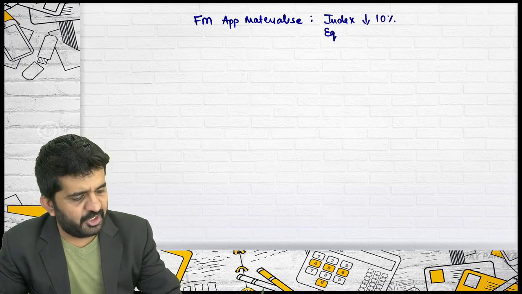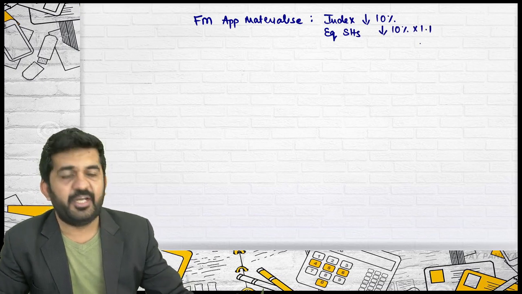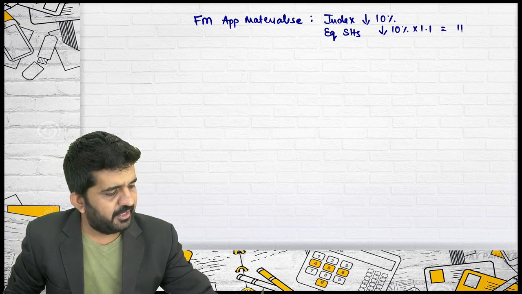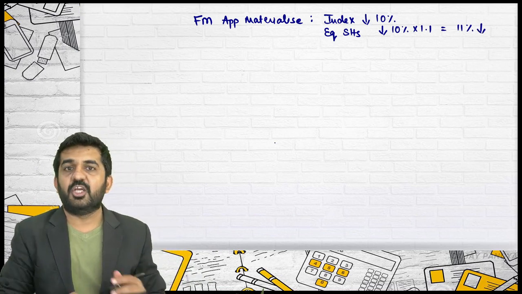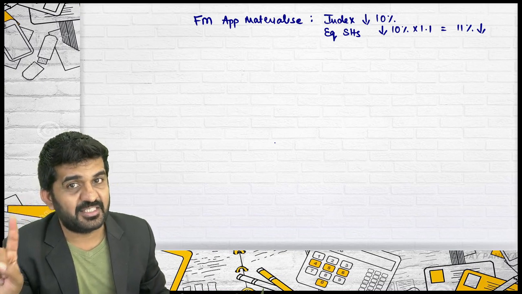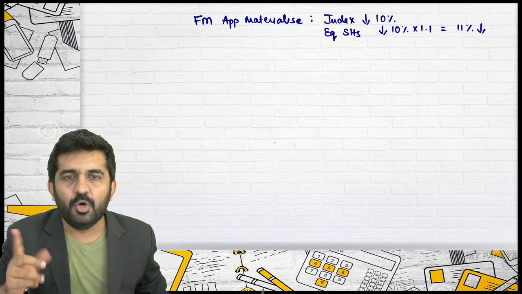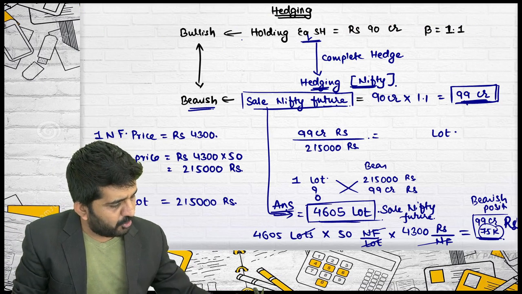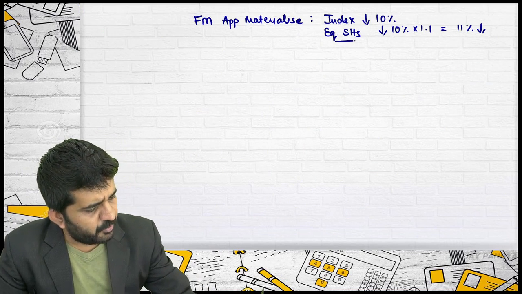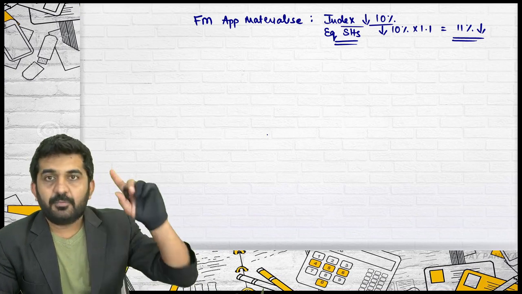Believe me, my equity shares will fall by 10% into 1.1. If you are not comfortable with this, it means you are not comfortable with beta. It is an 11% fall in equity shares. Was I having a complete hedge? The answer is yes, I was having a complete hedge. Then my profit and loss should be approximately zero. It will not be exactly zero because of this rounding off, but it should be approximately zero. So, equity share has fallen by 11%, index future has fallen by 10%. Is it alright? Please try to concentrate.